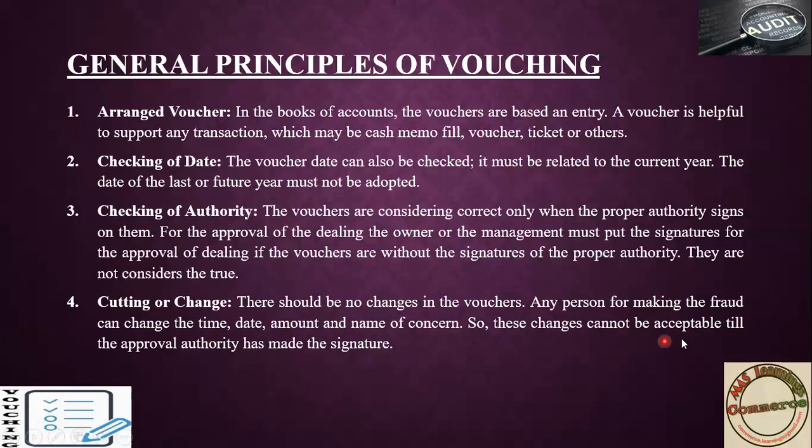So these changes can't be accepted until the approval authority has signed for that also. If any change has been made on the vouching, it is easily identified. If any alteration has been made on the vouching, you have to get it signed, and only then is that type of vouching acceptable to the auditor.